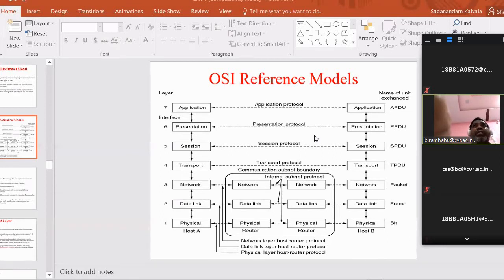Next one, physical layer deals with the topology of the network. Topology means physically how the systems are arranged. So what are the different topologies there? All types of solutions are available with the physical layer only. Suppose someone asked you, which layer deals with the topology of the network? It is the physical layer, please.